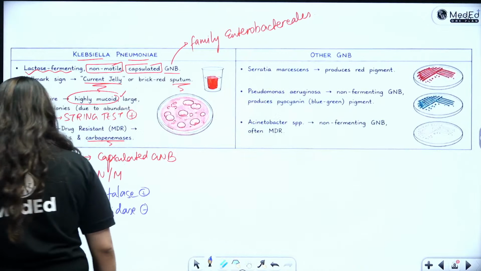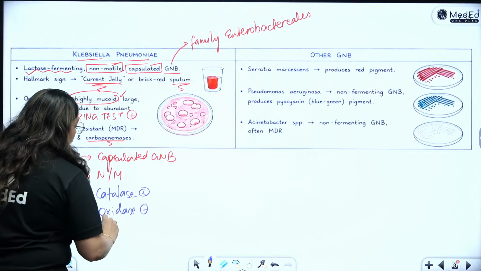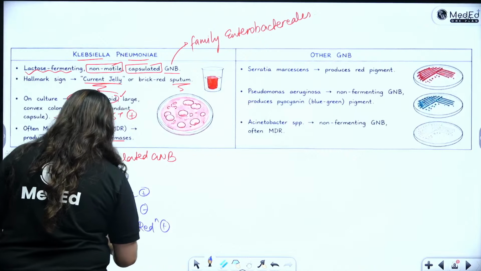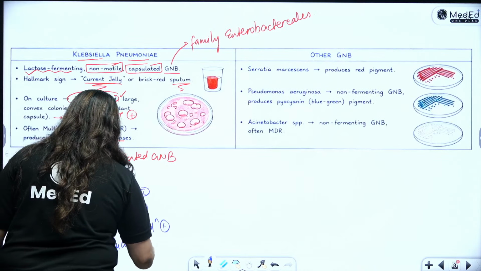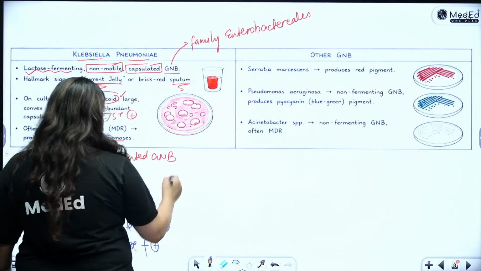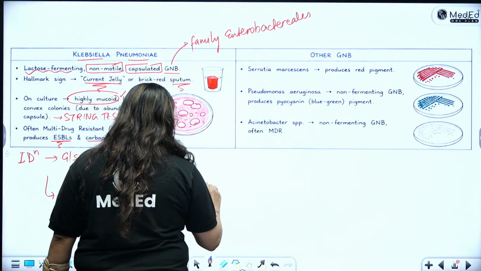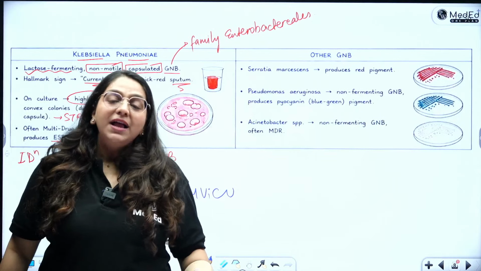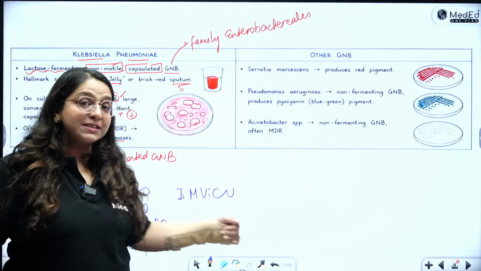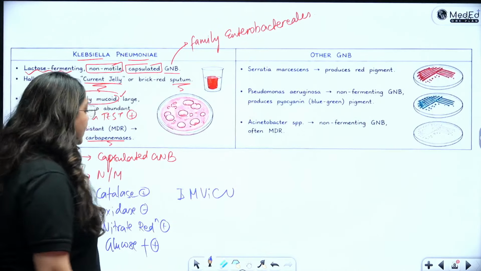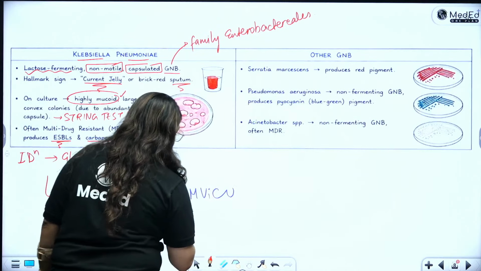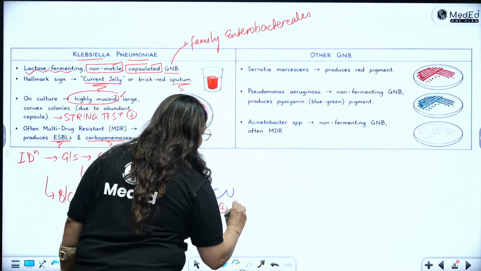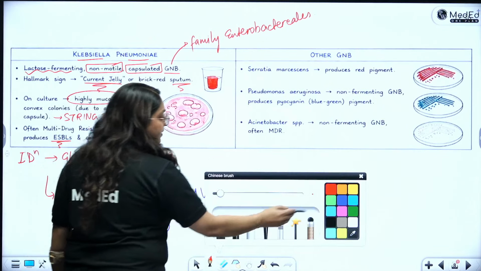Then there is catalase positive, oxidase negative. All of them are nitrate reduction test positive. All of them are glucose fermentation positive. And then for Klebsiella especially, we have MVQ. We always read it together for E. coli and Klebsiella. E. coli MVQ is plus plus minus minus minus, and Klebsiella MVQ is minus minus plus plus plus. So indole negative, MR negative, VP positive, citrate positive, and urease positive. These are the biochemical reactions of Klebsiella.